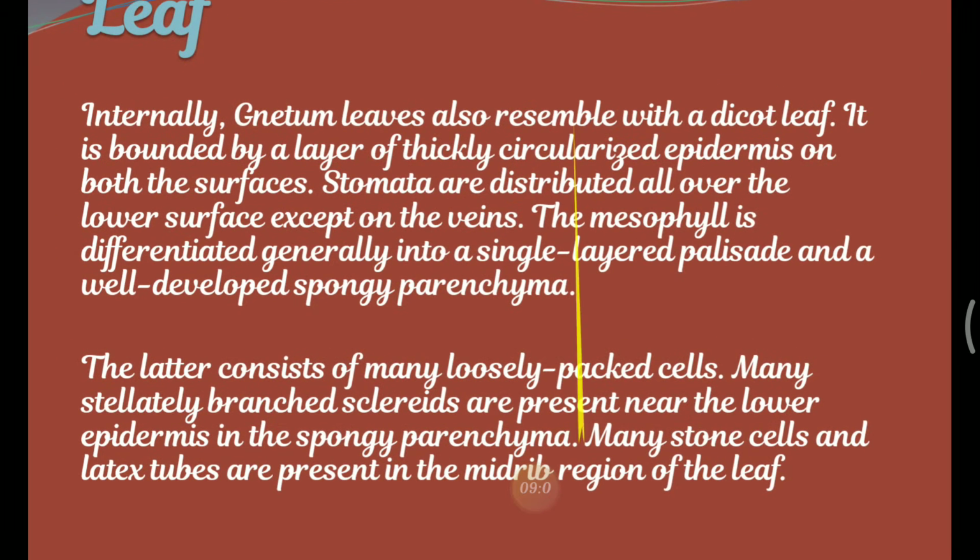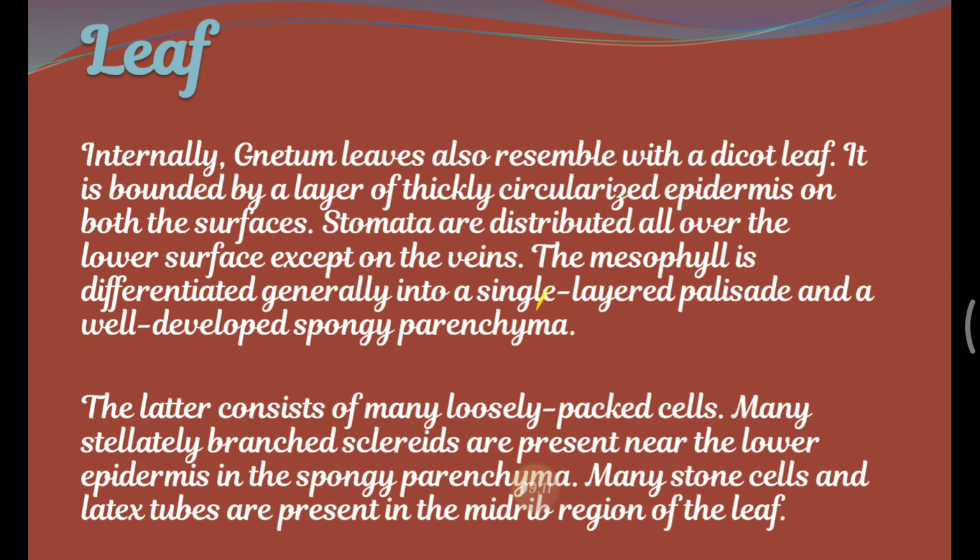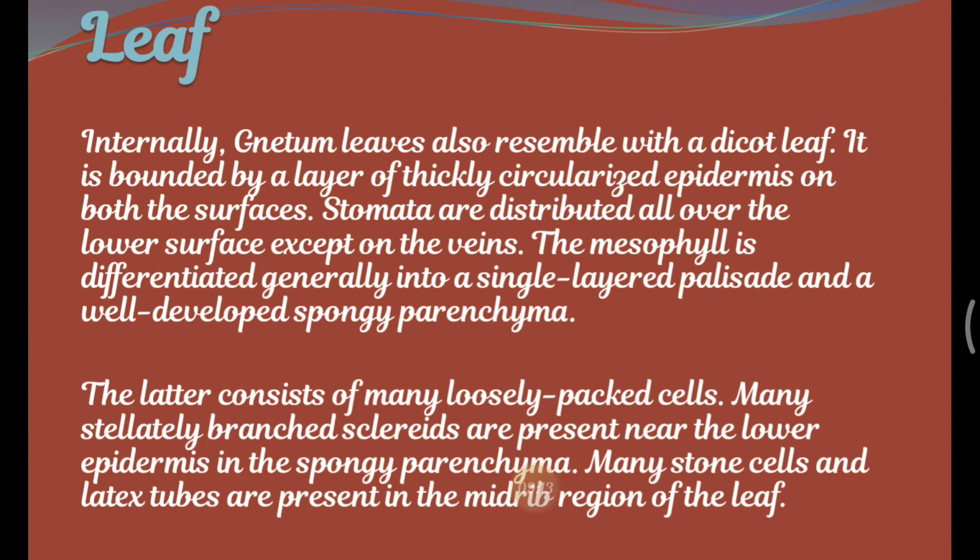Coming to the leaf, internally Gnetum leaves also resemble a dicot leaf. So this is another character where we can tell it is similar to that of the angiosperm. It is bounded by a layer of thickly cuticularized epidermis on both surfaces. Stomata are distributed all over the lower surface except on the veins.